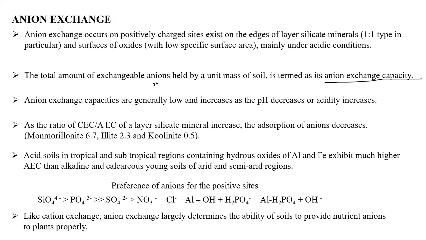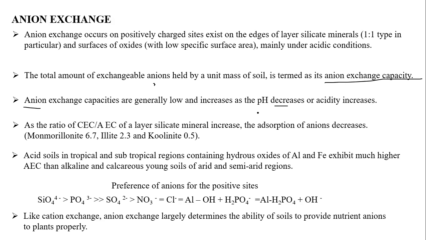The anion exchange capacity is generally low and increases as the pH decreases, or acidity increases. Generally, it is quite opposite to CEC. So anion exchange increases when there is a low pH and decreases when the pH increases. That is, in acidic conditions, anion exchange plays a major role, quite opposite to CEC. As the ratio of CEC to AEC of the layer silicate minerals increases, the absorption of anions decreases.